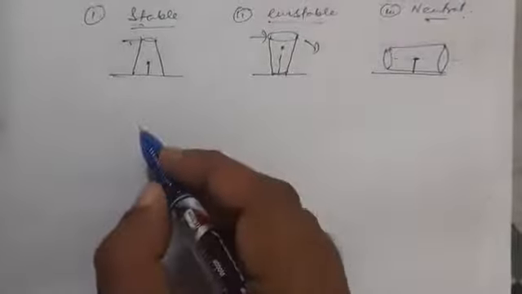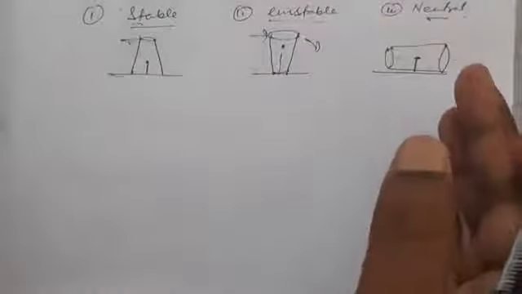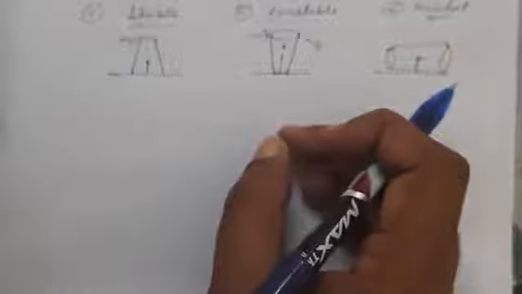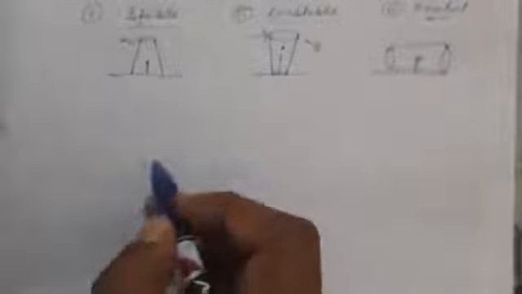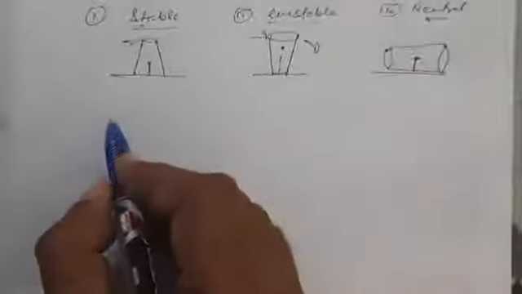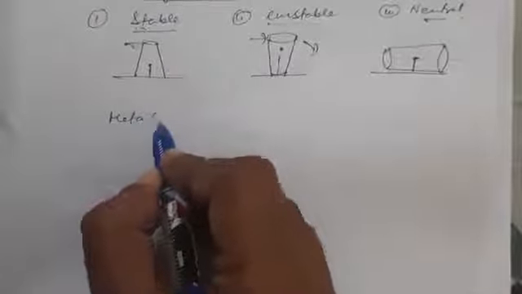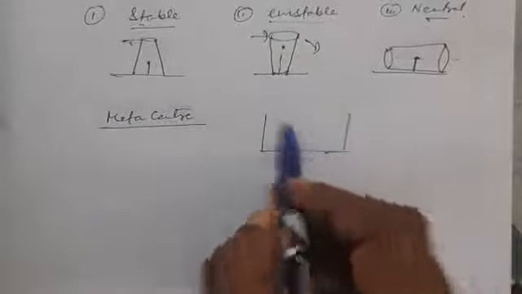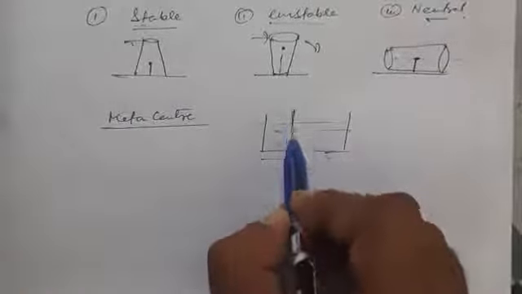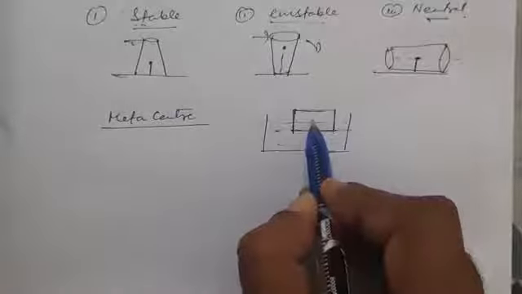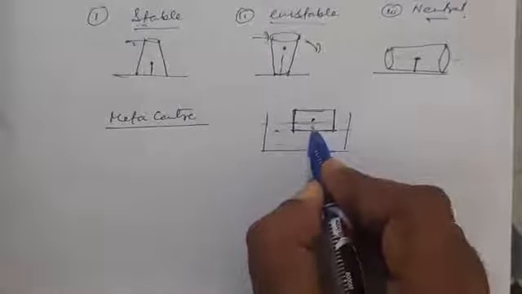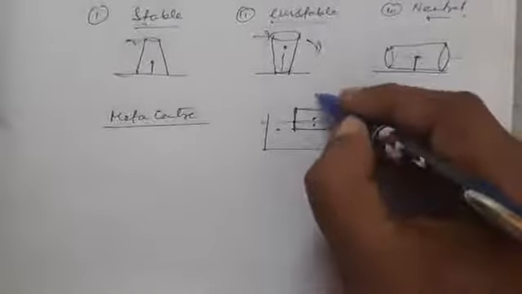Now we move from these three types of equilibrium. We try to instill the concept in the flotation of bodies. But before that, we have to understand what the term metacenter means. Now, if there is a body floating in the liquid, I had already said the center of gravity position of the body. This is the center of gravity or the center of buoyancy position. Now a single line can be drawn through it, which is known as the line of